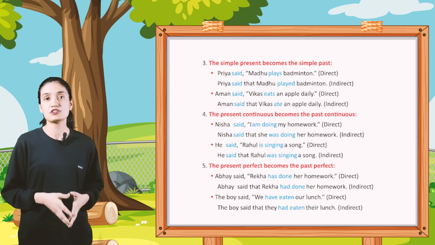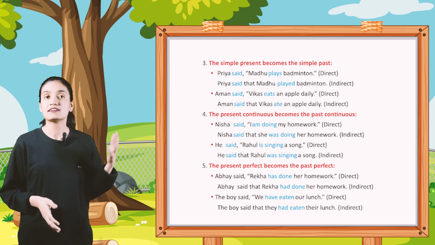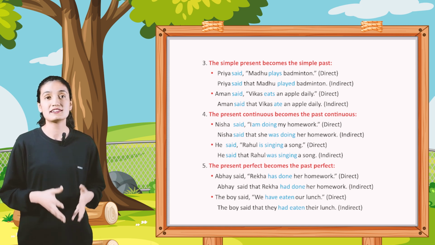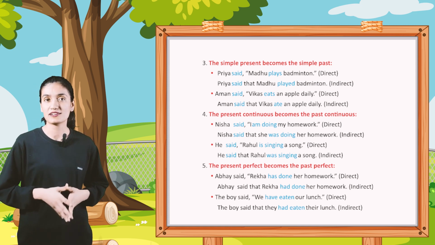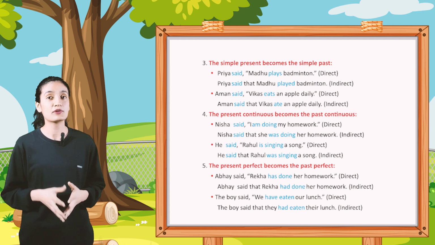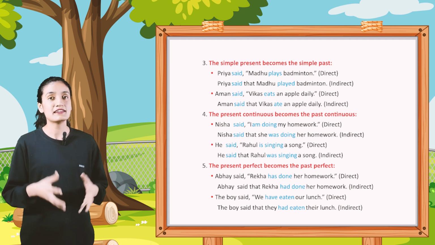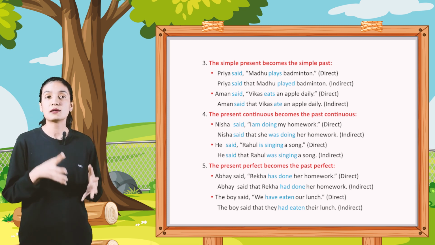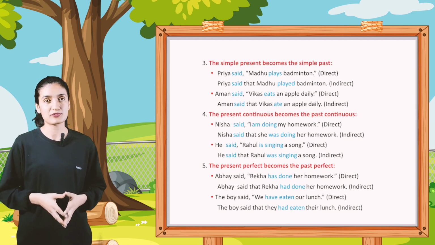The present continuous becomes the past continuous. Nisha said, "I am doing my homework," direct. Nisha said that she was doing her homework, indirect. He said, "Rahul is singing a song," direct. He said that Rahul was singing a song, indirect. Fifth, the present perfect becomes the past perfect.